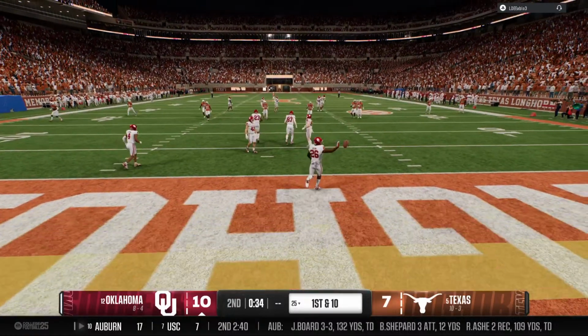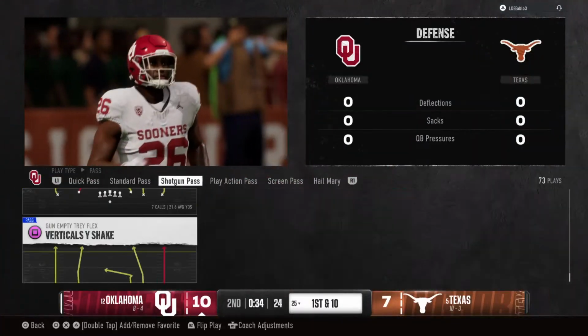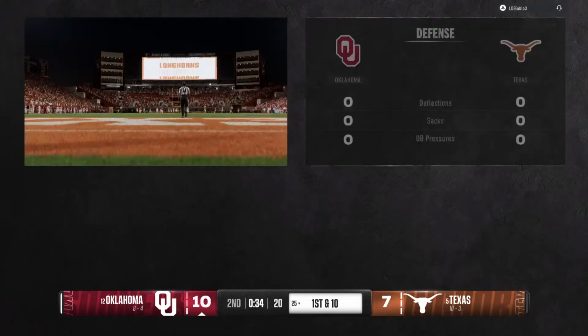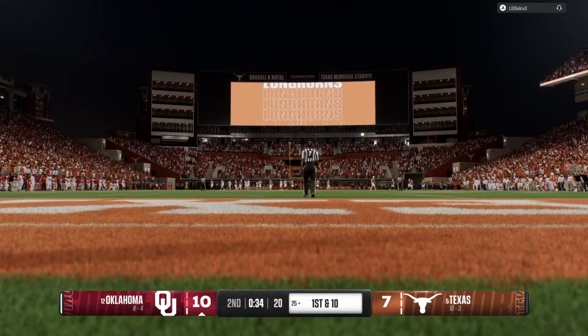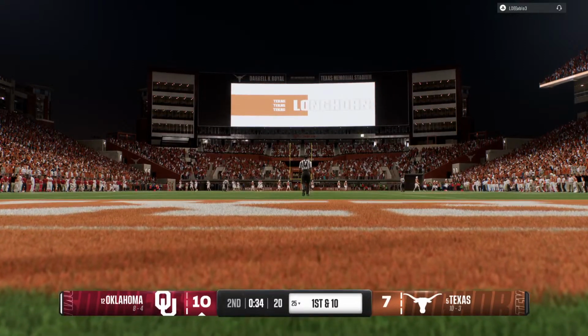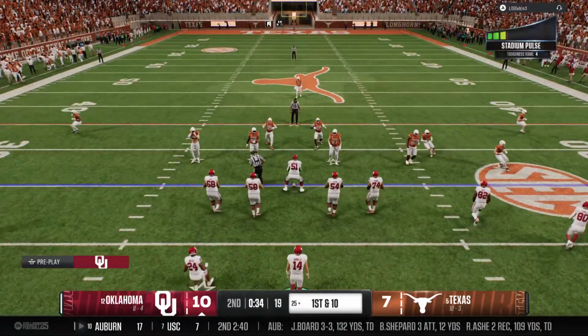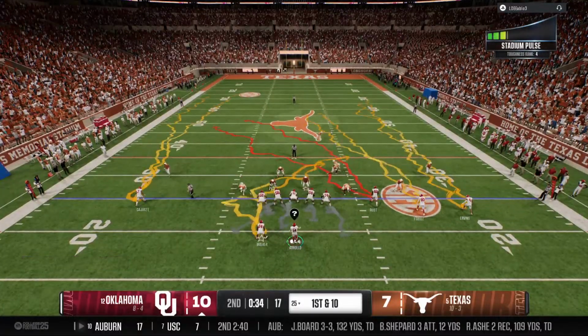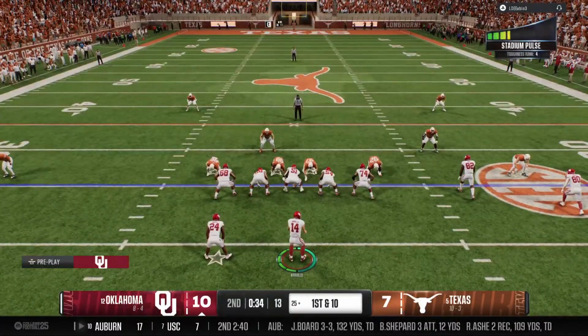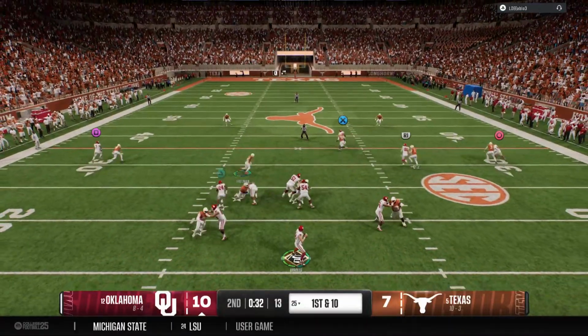Returner decides to fair catch this. And the Sooners offense is back on the field. They've got to be pleased with their performance here in the first half. Let's see if they just play it cautious and get to the break in front.